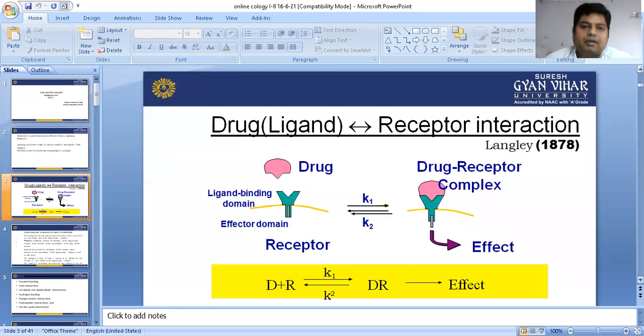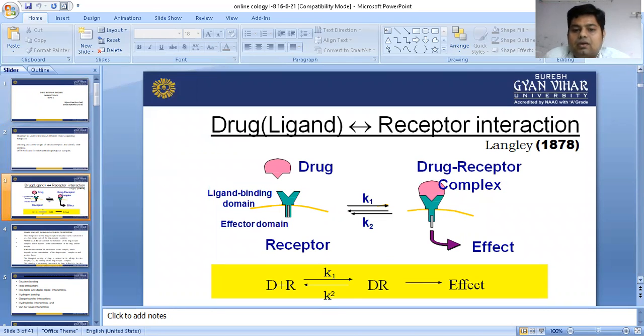The effect may be positive, the effect may be negative. Whatever the effect, it depends upon the property of the drug. So first we need to understand this diagram: the drug will bind on the ligand binding domain, with K1 and K2.